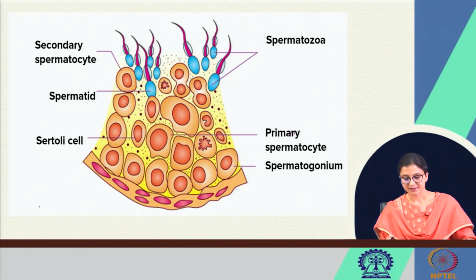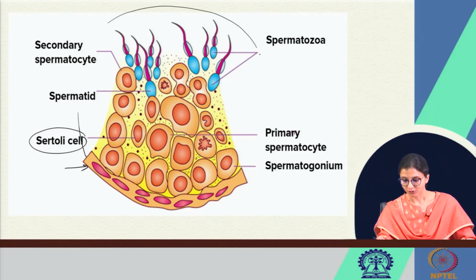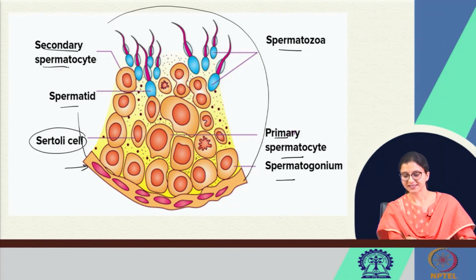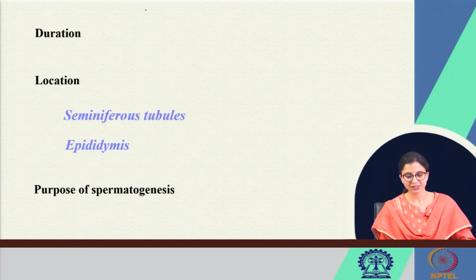This is a pictorial representation where we can see the Sertoli cells. This is the blood testis barrier. Within this is the seminiferous tubule, and a part of that seminiferous tubule showing the Sertoli cells and the different male germ cells in different stages of development. And this is the lumen where the spermatozoa would get dislodged from the wall of the sustentacular cells. They will go into the lumen, and from the lumen it will be transported through the ducts. Duration, yes, 60 to 74 days.